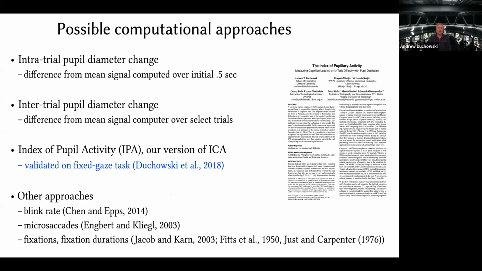All right, so a lot of our work is based on our 2018 paper at CHI, where we introduced the IPA, which was Index of Pupillary Activity, based on Sandra Marshall's Index of Cognitive Activity, something that she patented. But in her version of the ICA, there is only the wavelet coefficient decomposition mentioned, and she does not mention the scaling function. And because it is patented, details of her implementation are difficult to find outside of the patent itself.